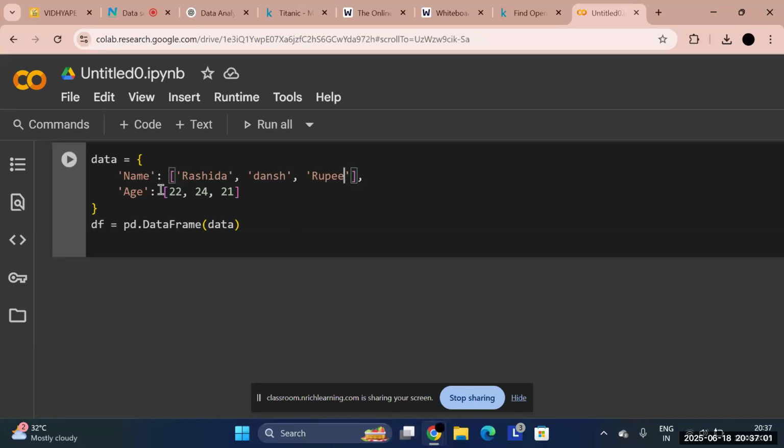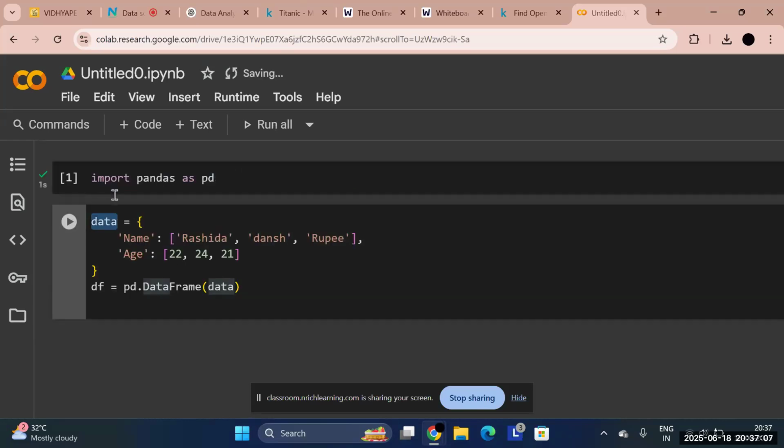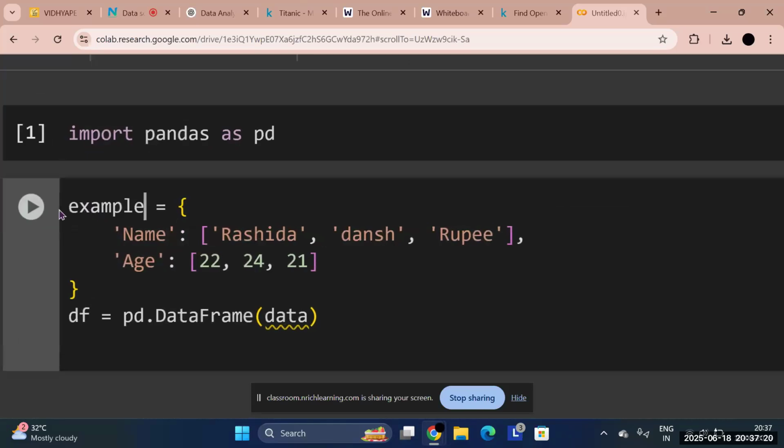Let's say these are our ages and these are the people we have in our class today. Okay, I've changed the name. You can see I've changed the name of the dictionary. I said example and I've given it some sort of data.